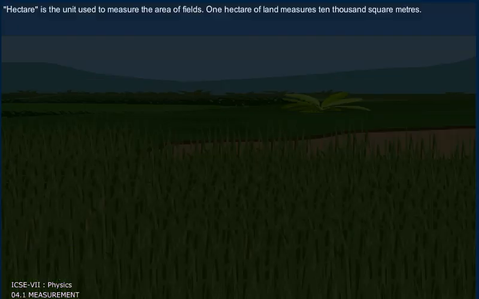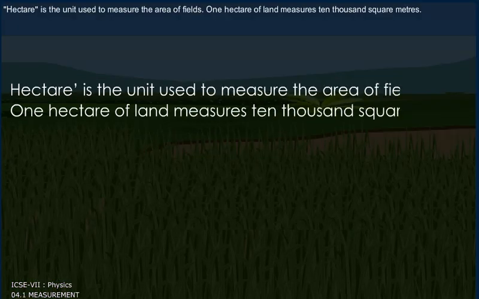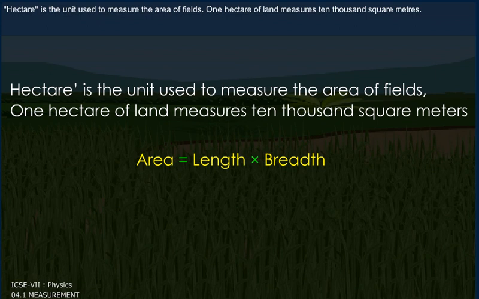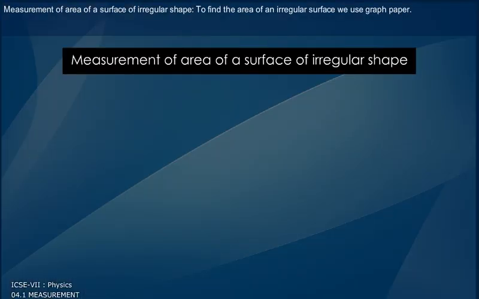Hectare is the unit used to measure the area of fields. 1 hectare of land measures 10,000 square meters. Measurement of area of a surface of irregular shape. To find the area of an irregular